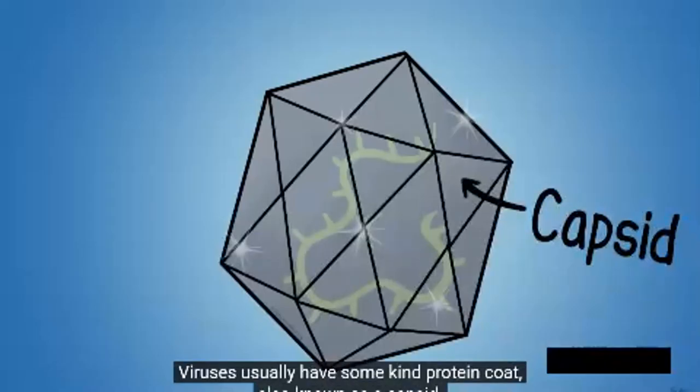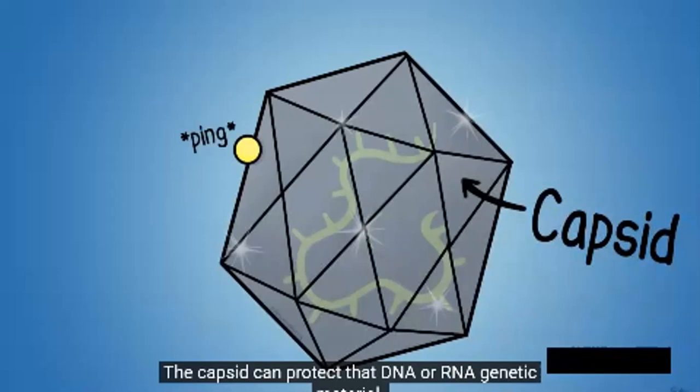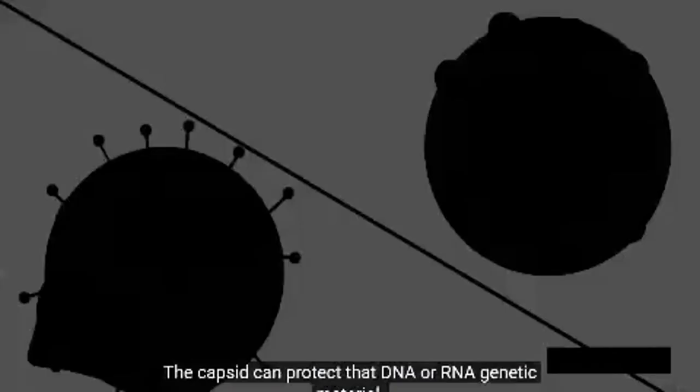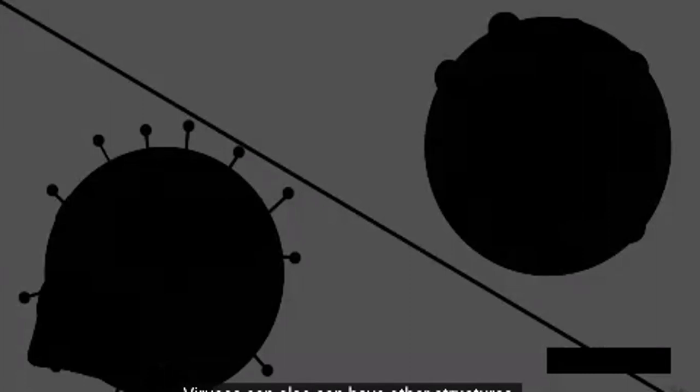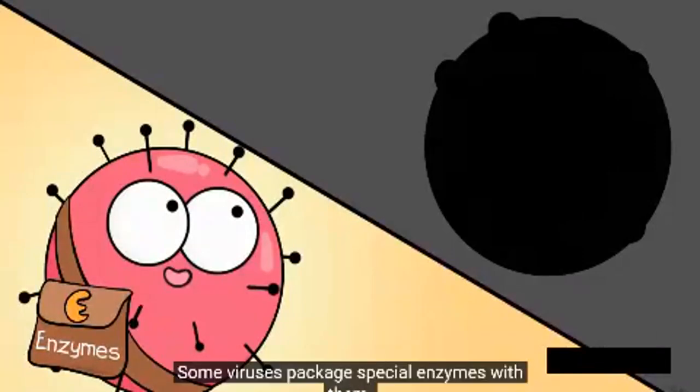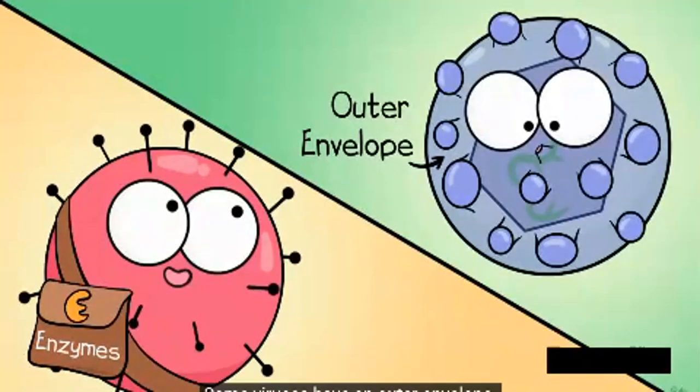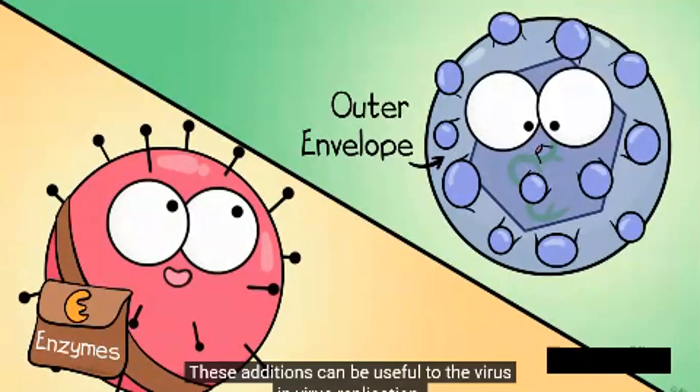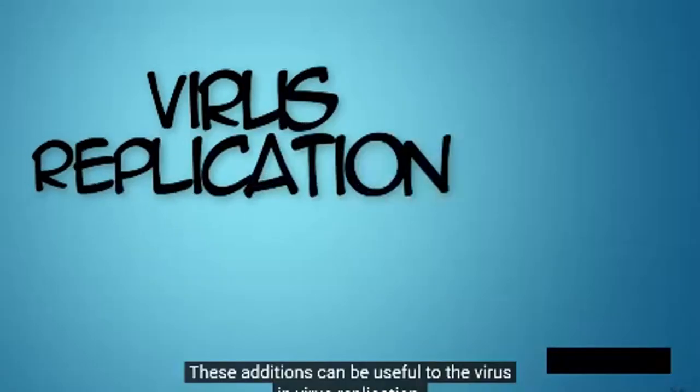Viruses usually have some kind of protein coat, also known as a capsid. The capsid can protect the DNA or RNA genetic material. Viruses can also have other structures. Some viruses package special enzymes with them. Some viruses have an outer envelope. These additions can be useful to the virus in virus replication.